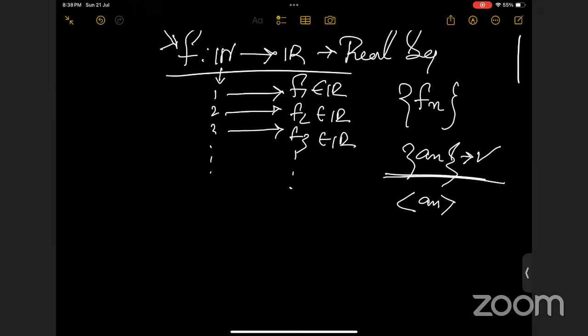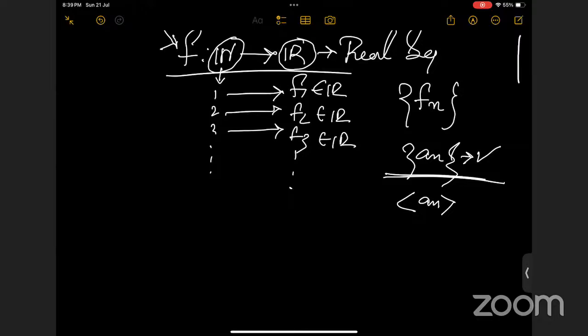Here, n represents the domain. The domain is the natural numbers, and the codomain is the real numbers. So that means the domain should always be the natural numbers starting from 1, and can't have any negative numbers. Yes. If we're talking about a sequence, then it's basically a function for which the natural numbers are the domain.